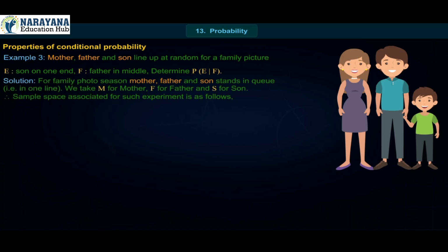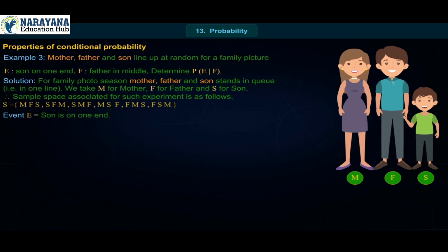For a family photo session, mother, father and son stand in a queue, that is, in one line. We take M for mother, F for father and S for son. Therefore, the sample space associated with such an experiment is as follows. S is equal to the set {MFS, SFM, SMF, MSF, FMS, FSM}.